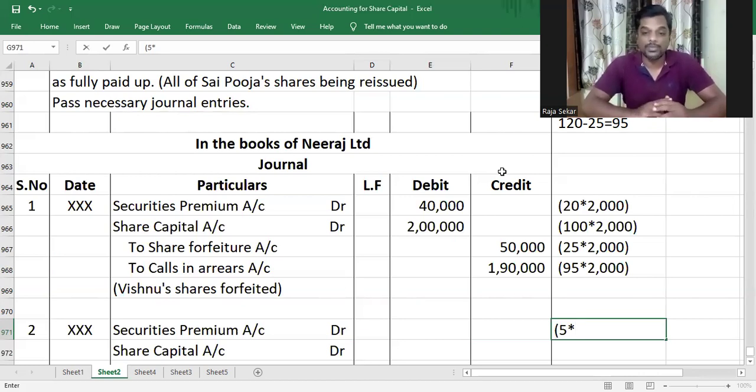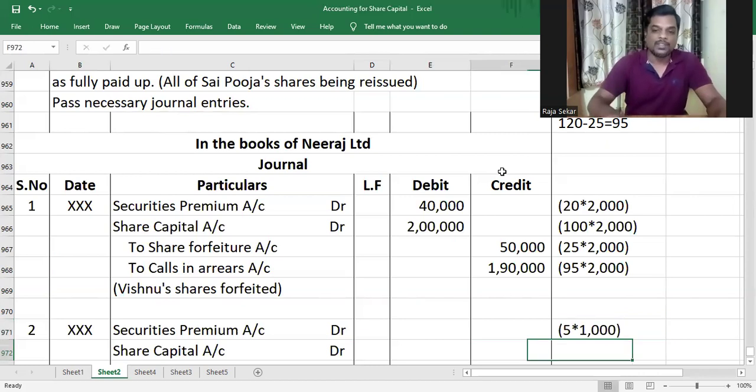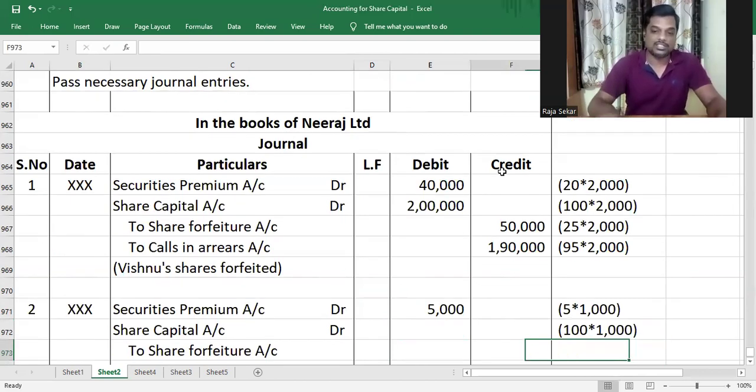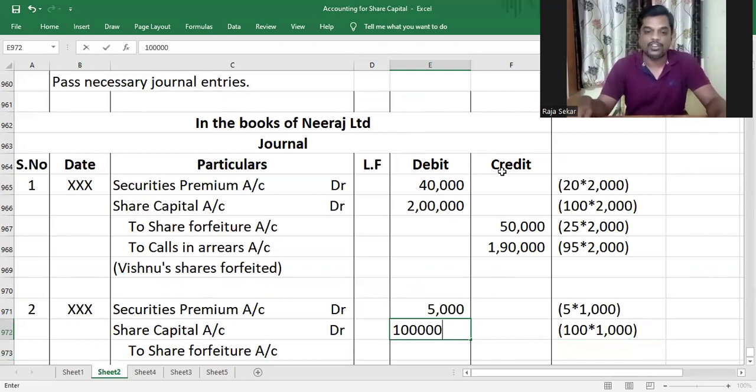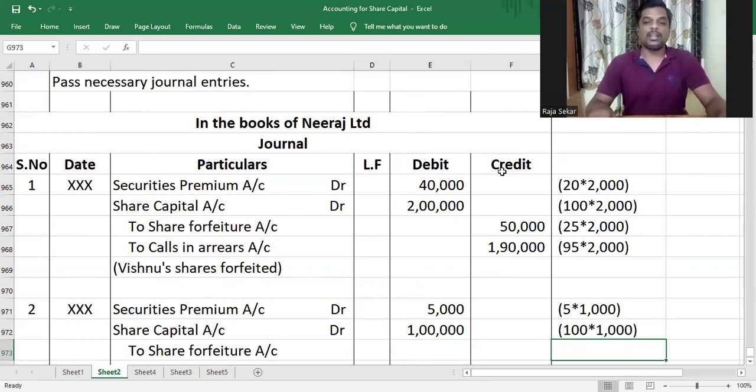So she didn't pay 5 rupees. So 5 into the number of shares held by Sai Puja, that happens to be 1000. So this will be 5,000. And share capital will be debited with the called up value on the shares. As they haven't mentioned when the shares were forfeited, you're assuming all calls were made and then the shares were forfeited, and therefore the full 100 rupees is debited to share capital account. Share forfeiture account will be credited with the paid up value of capital.